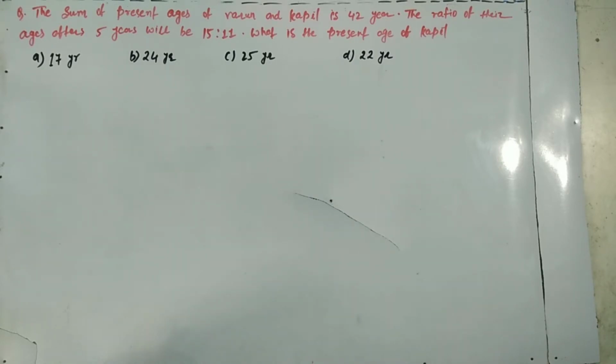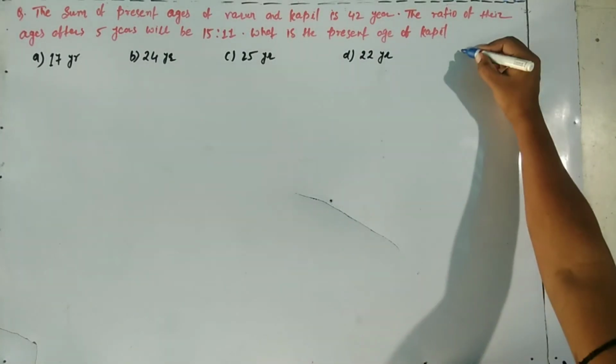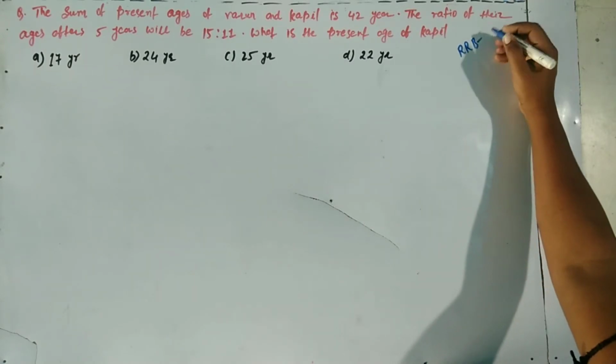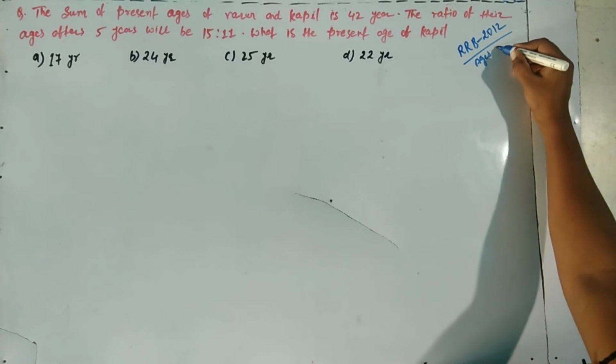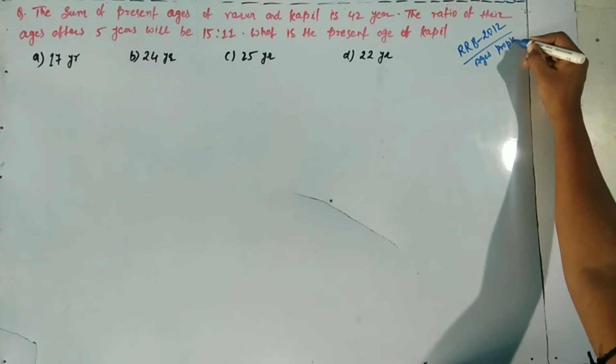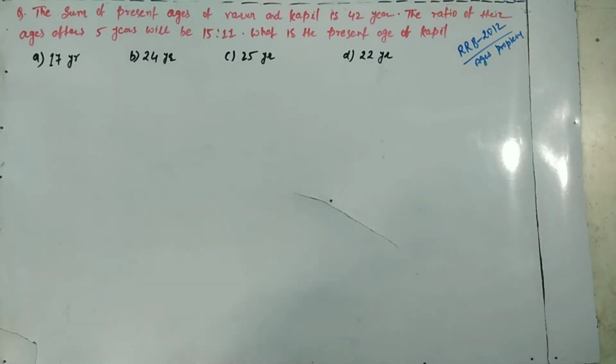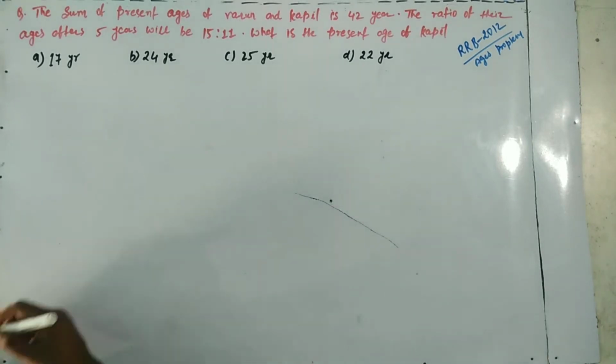We have to find the present age of Kapil. This question was asked in RRB 2012 and it belongs to age problems. So let's find it.